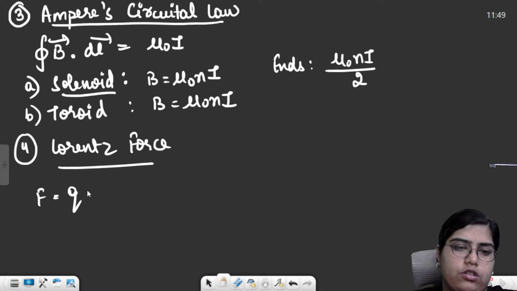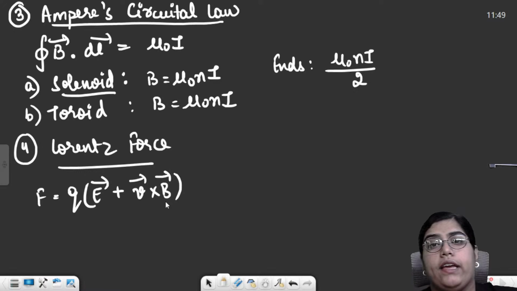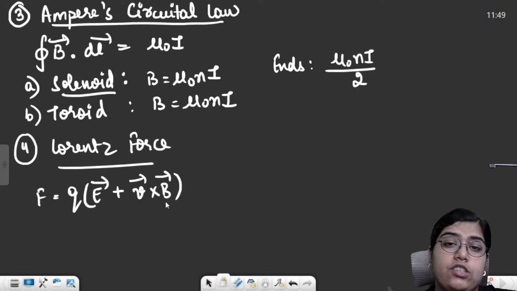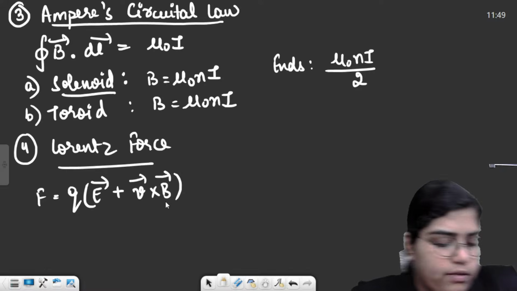Lorentz force is qE, where qE was the electrostatic force, and qv cross B was the magnetic component. And then you get questions like, whenever a charged particle is entering the magnetic field, what distance will it cover, in which path will it travel?